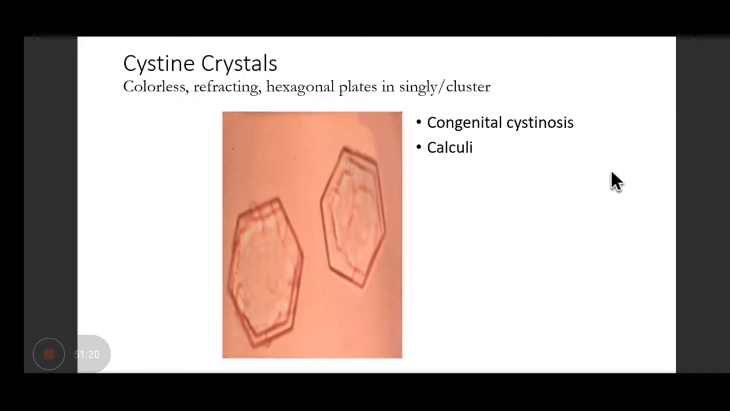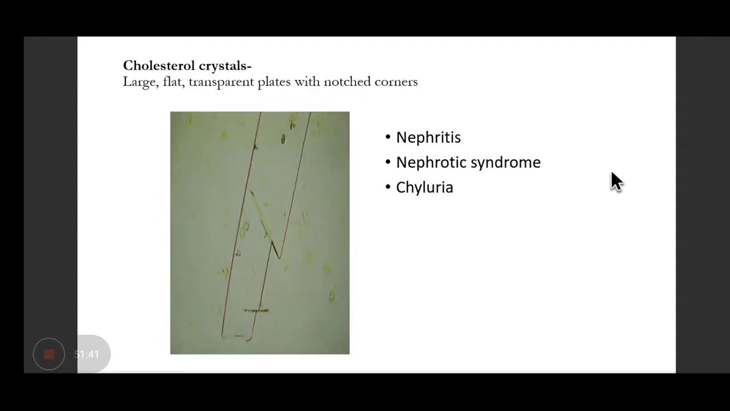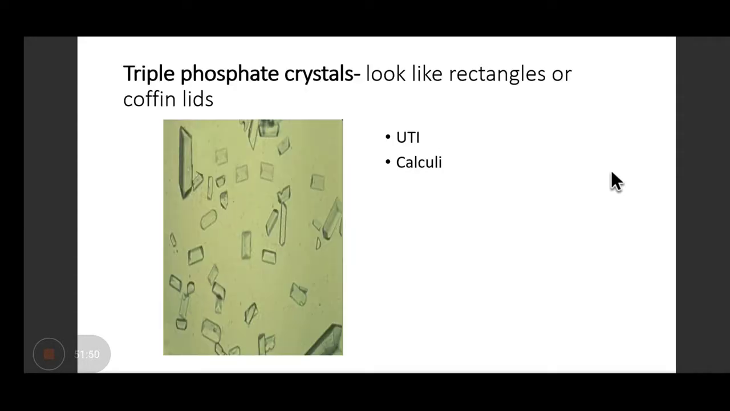Cystine crystals. They are colorless, refractile, hexagonal plates. They can be present singly or in clusters. They are found in cases of congenital cystinosis, or if the patient is having cystine calculi. Tyrosine crystals, very fine and highly refractile needle-like structures, seen in tyrosinosis or severe liver disease. Cholesterol crystals, they are large, flat, transparent plates with notched corners, seen in nephrotic syndrome, nephritis, and chyluria.